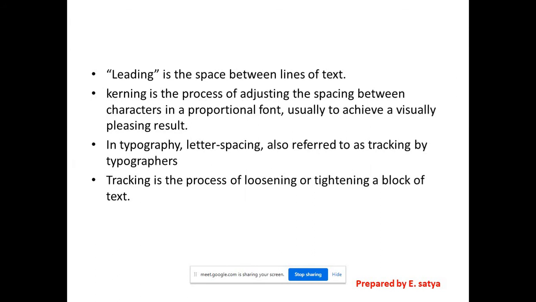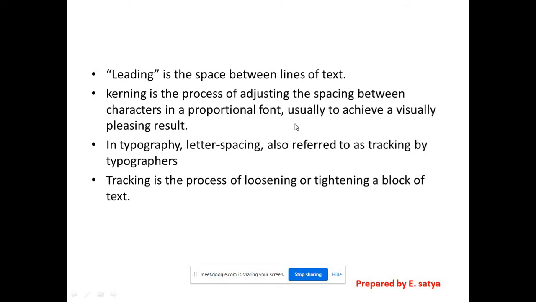Next, leading. Leading is the space between lines of text. Kerning is the process of adjusting the spacing between characters in a proportional font, usually to achieve a visually pleasing result. In typography, letter spacing is also referred to as tracking by typographers. Tracking is the process of loosening or tightening a block of text.